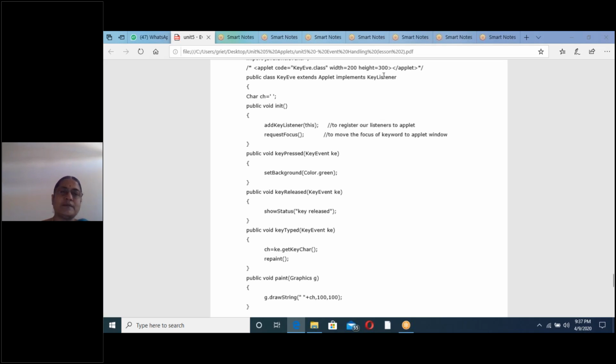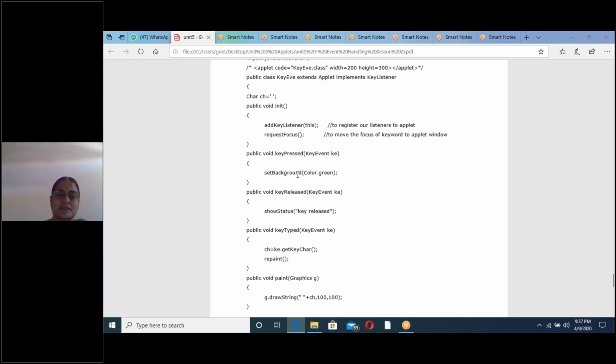Who will invoke this keyPressed? The listener will invoke the corresponding method. KeyListener is the interface, meaning it is the listener. Now the keyPressed method is executed. What is there in the keyPressed method? We have written setBackground of Color.green.